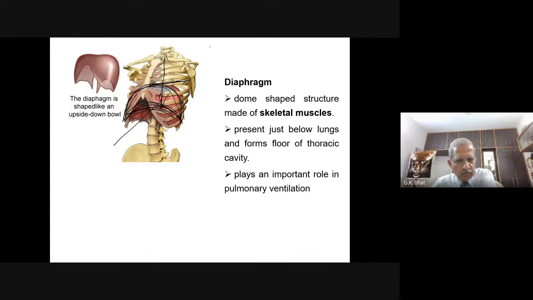Okay, I shall come to this point again. Let me just speak about the diaphragm. The diaphragm is a dome-shaped structure. Whenever it is relaxed, it will always be dome-shaped like this. And you must remember, always asked as a question, the diaphragm is made up of skeletal muscles. So this diaphragm is present just below the lungs. You will have the lungs somewhere here. And it forms the floor of the thoracic cavity. And the diaphragm plays an important role in pulmonary ventilation or respiration.